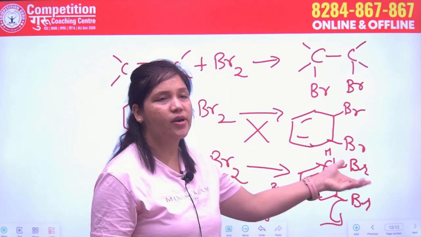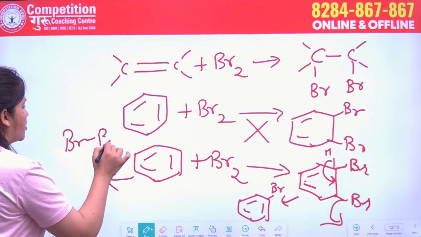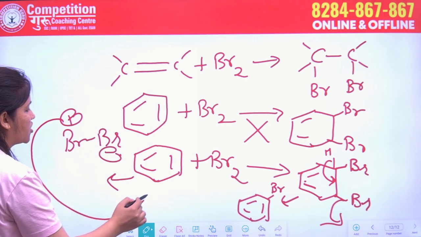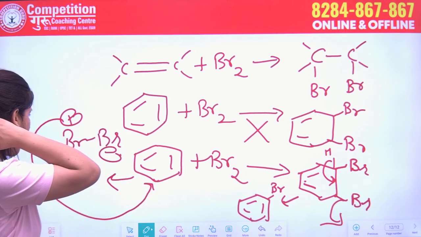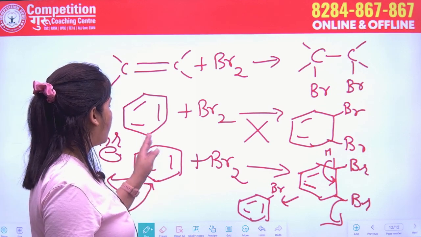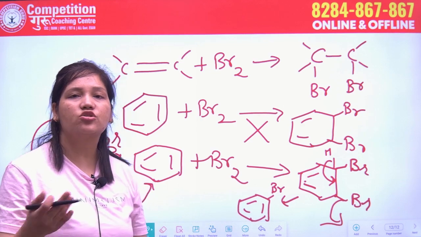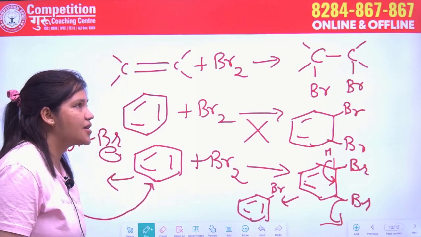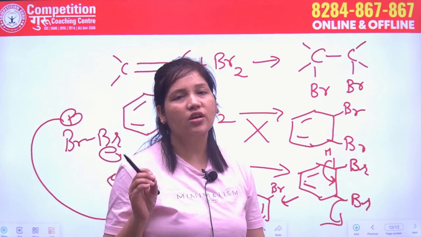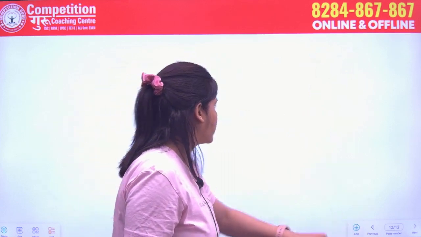Further we will discuss the electrophilic substitution reaction in detail. Then I will tell you particularly how bromobenzene forms, because here it breaks like this, and then this electrophile will substitute here in the benzene, and this Br negative will abstract the hydrogen atom from one of the carbon atoms, and then the substitution of Br as an electrophile takes place. So aromaticity is one of the important properties, and I will tell you one more example.